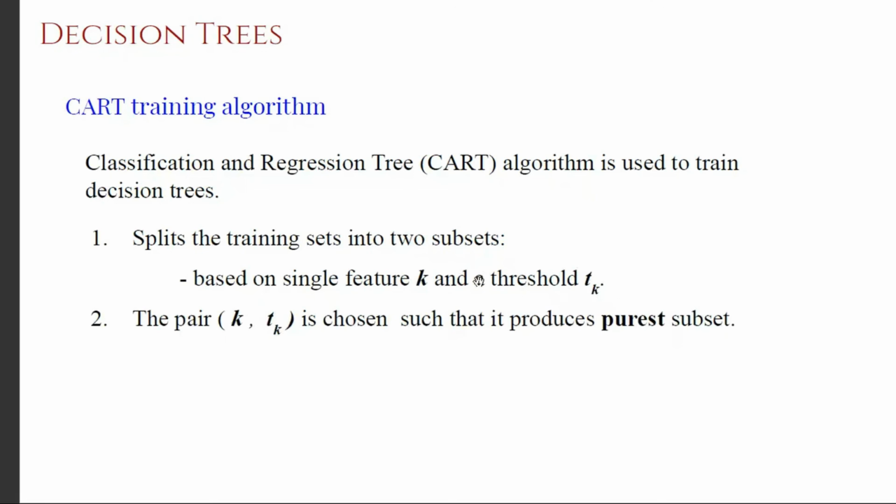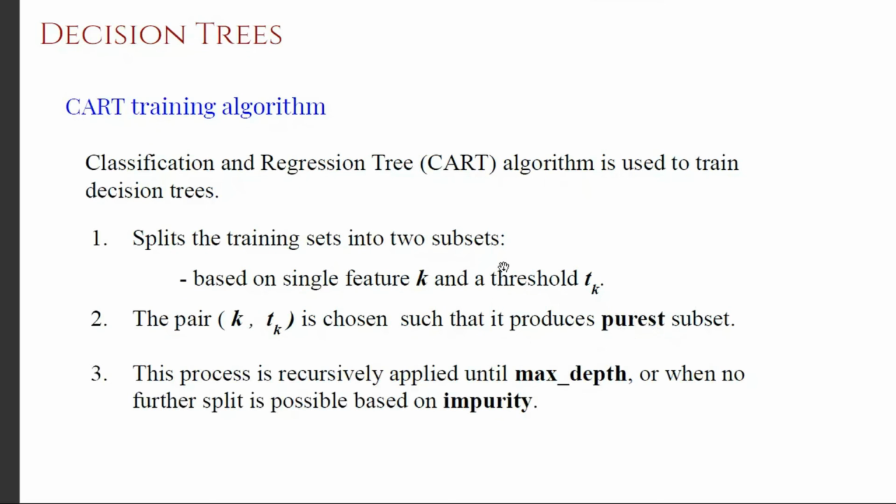And now we ask how that feature and threshold pair is chosen. It is chosen such that it can produce the purest node as quickly as possible. The pure node means Gini value 0. Purest means it is pushing towards the pure node. So we expect that soon it will lead towards a Gini 0 node.